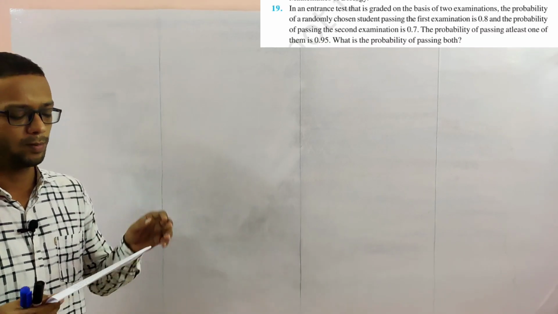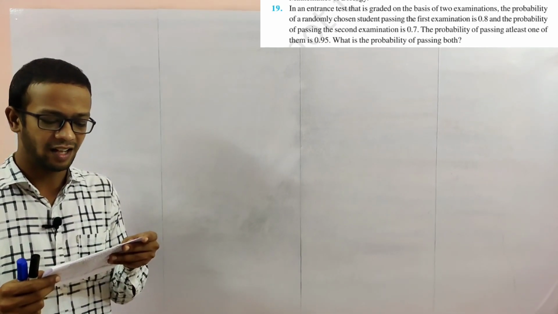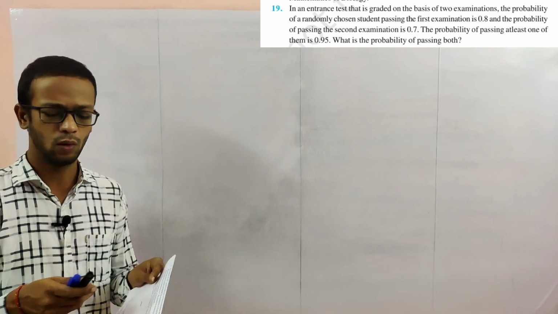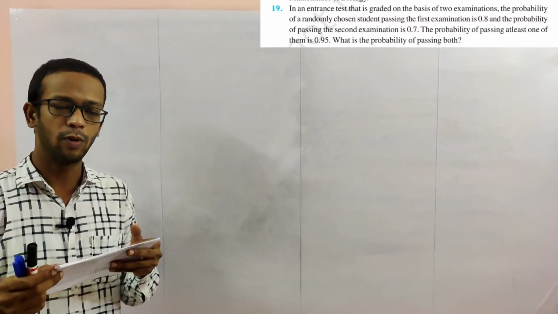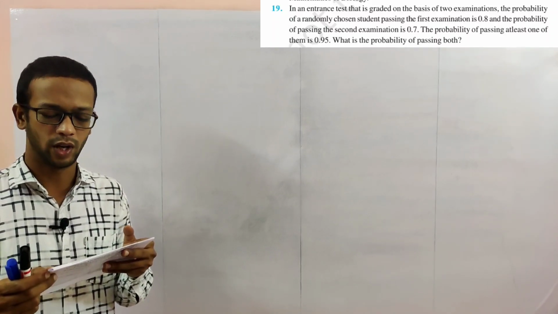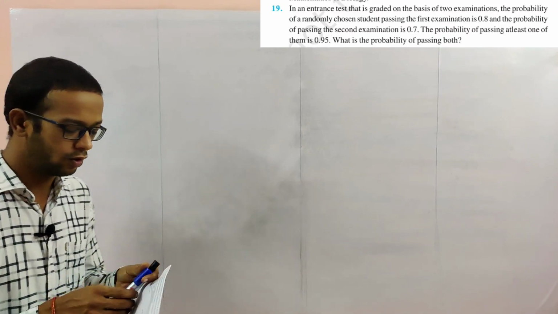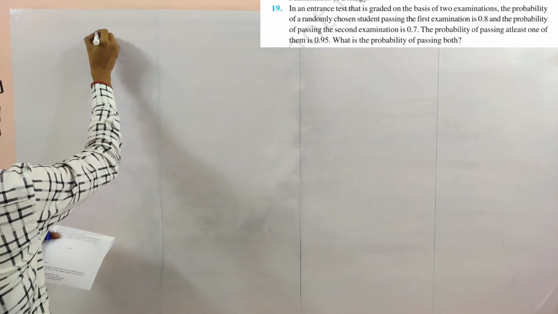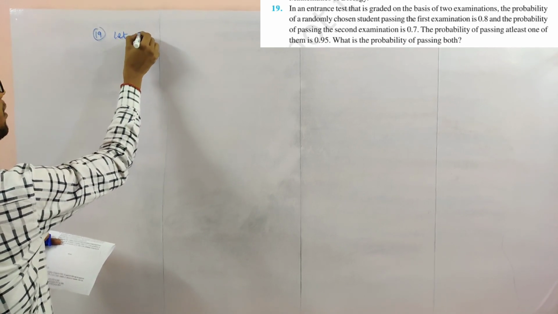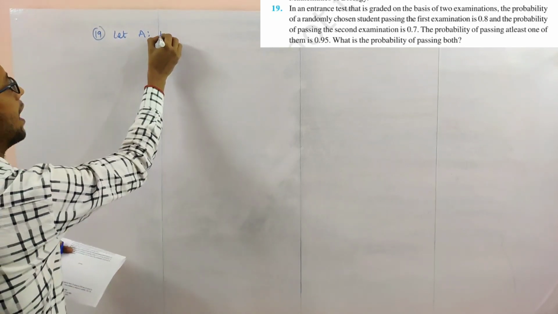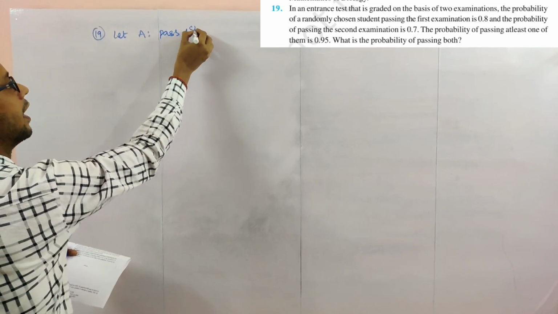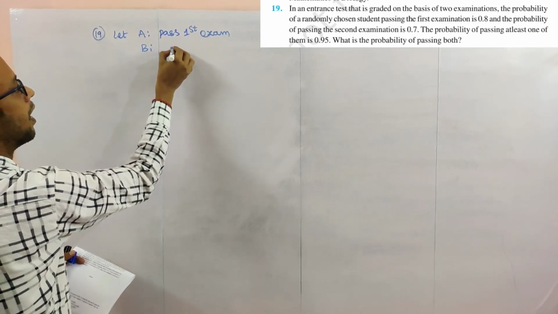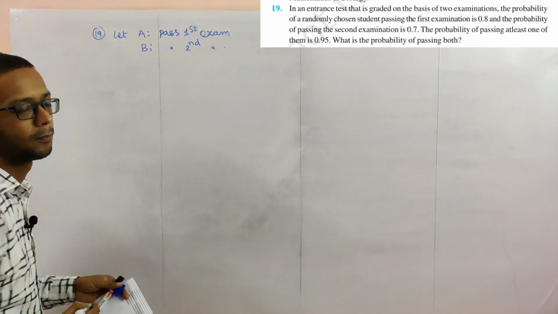Next, problem number 19. In an entrance test that is graded on the basis of two examinations, two examinations they are conducting. The probability of a randomly chosen student passing the first exam is 0.8, as given. So I'll write here: first of all, let A be the event of passing the first exam, B be the event of passing the second exam.